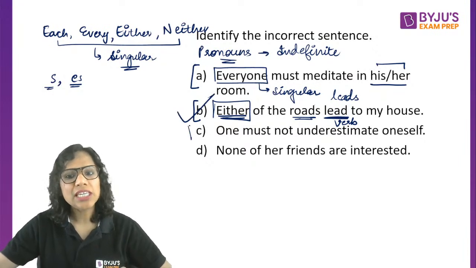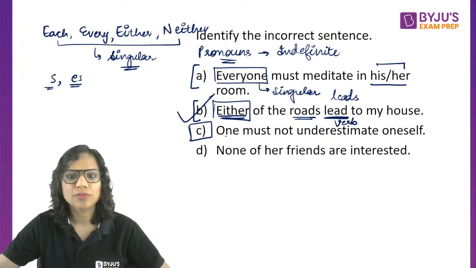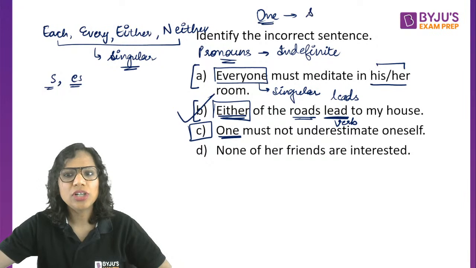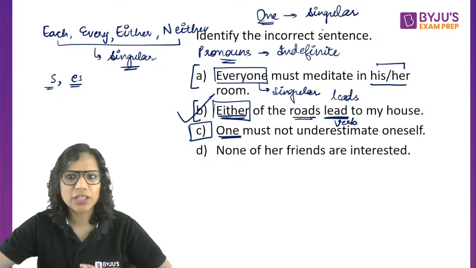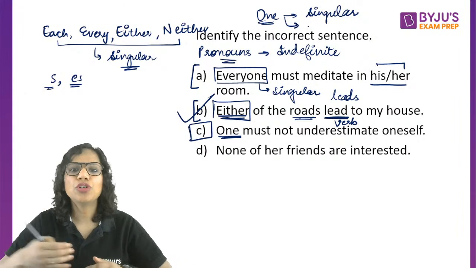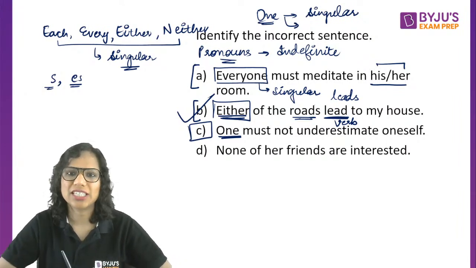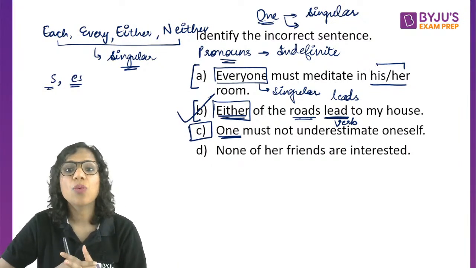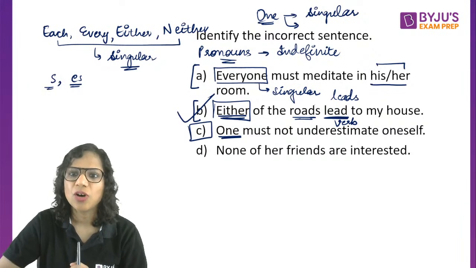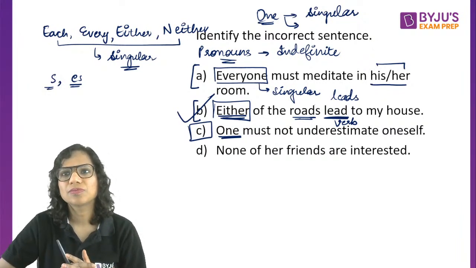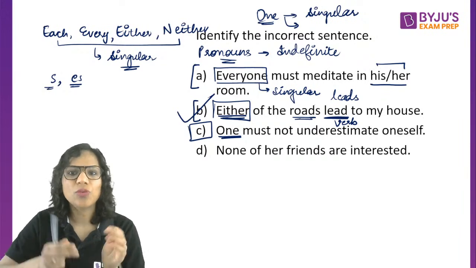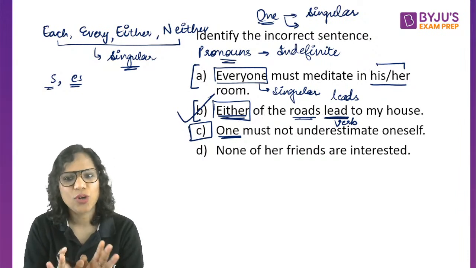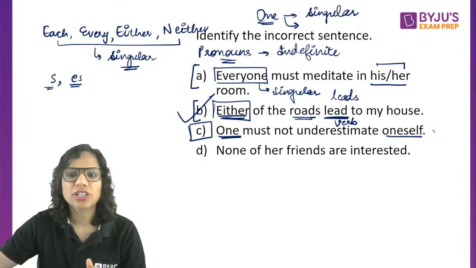This is incorrect. C, a lot of you said C. C is absolutely fine. One is a special pronoun. Not only is it singular, but whenever I refer to it further, I use one only. For instance, one must not underestimate oneself. One must complete one's homework. So one's homework, oneself. I should not say himself or herself when I refer to one further. Okay, so this is absolutely fine.